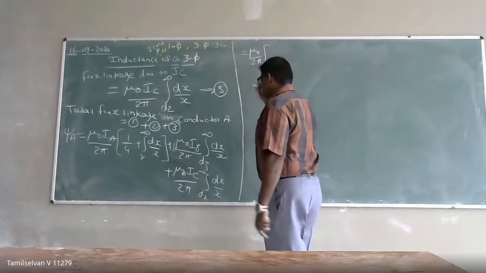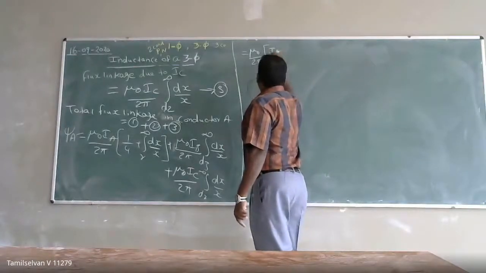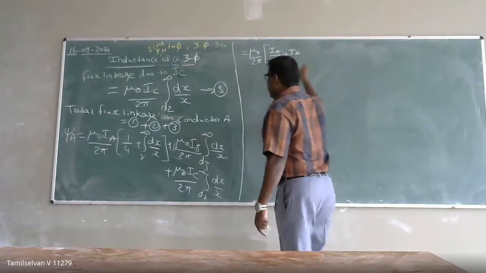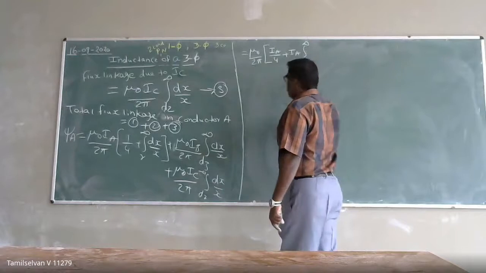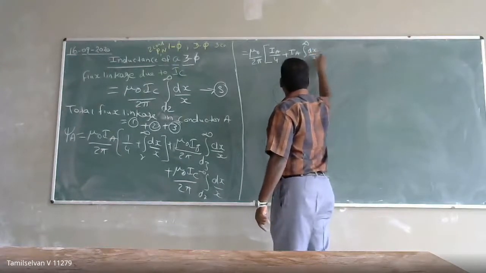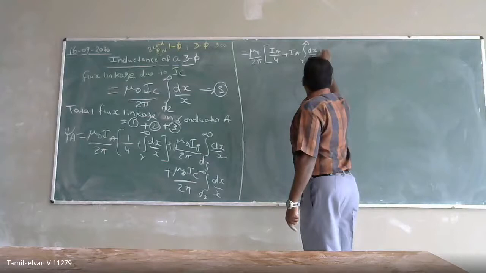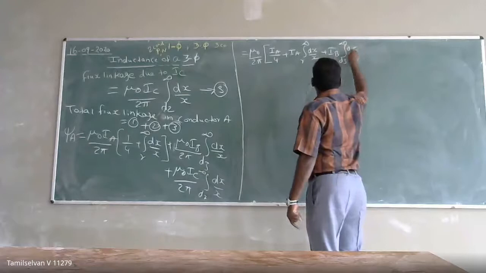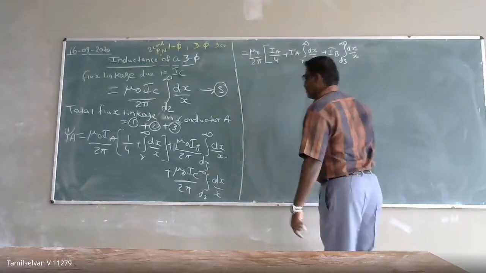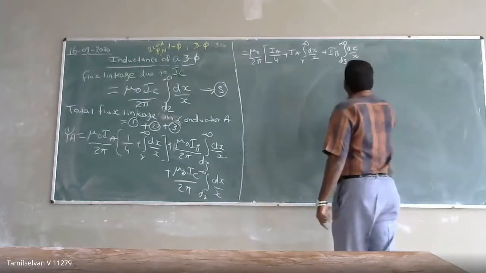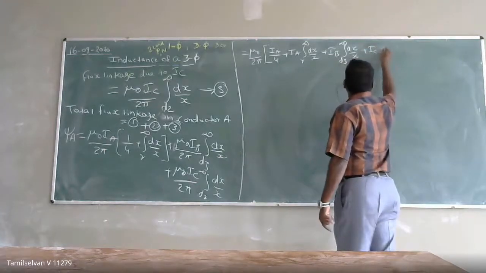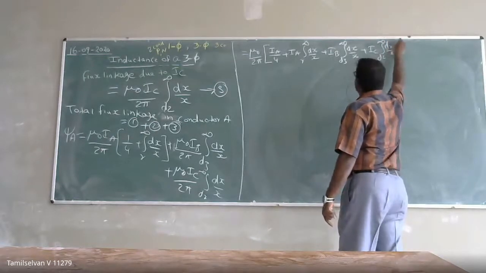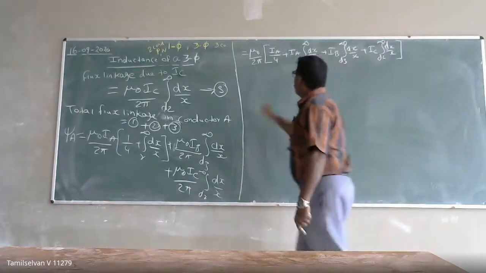So it means IA by 4 plus IA into integral of r to infinity dx by x, plus IB into integral of D3 to infinity dx by x, plus IC into integral of D2 to infinity dx by x.